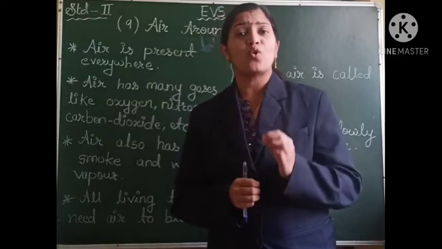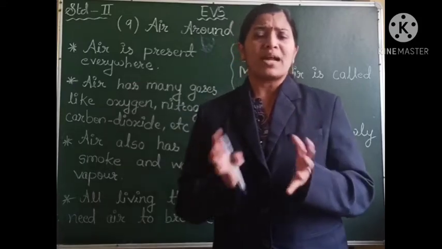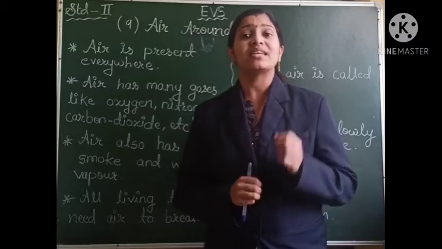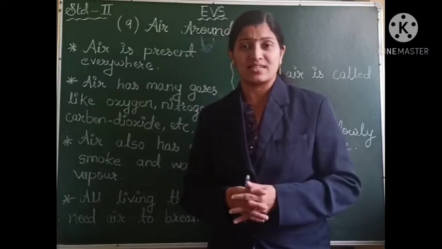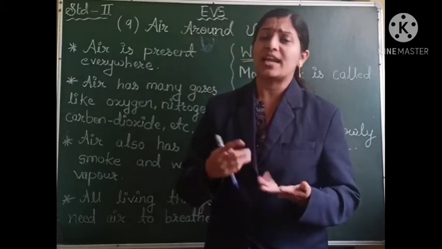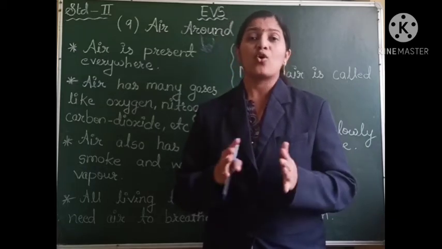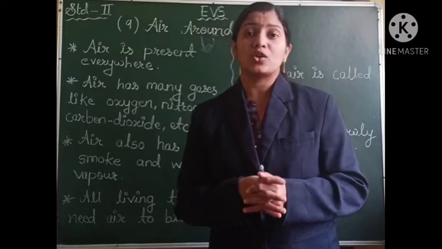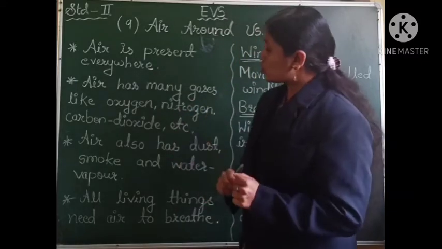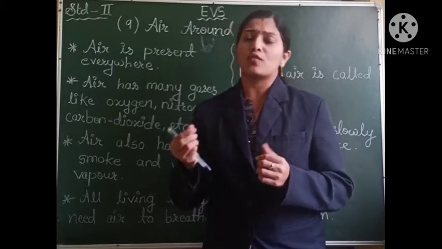But do you know what the air consists of, or what this air is actually made up of? Air consists of various gases. Gases like oxygen, nitrogen, carbon dioxide and many other gases are all included in this air. All these gases together form the air. And this air also includes dust. Dust means small particles of soil.